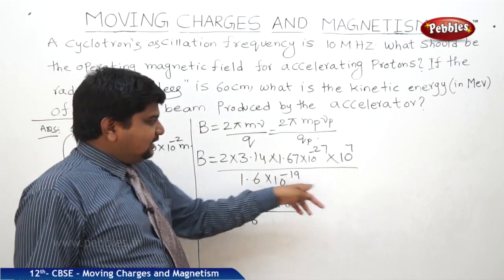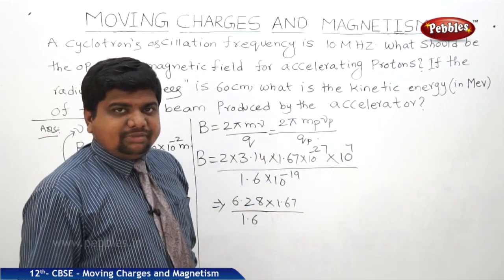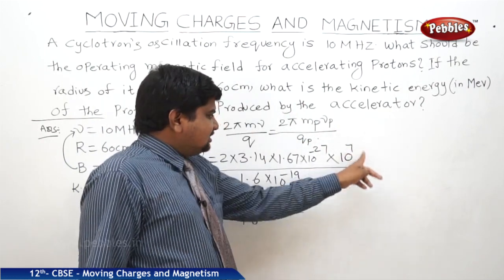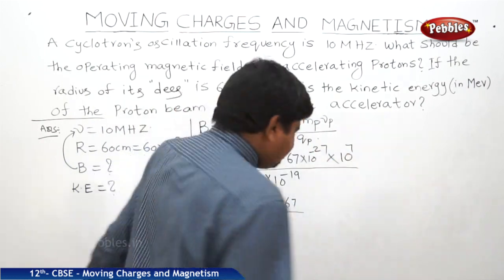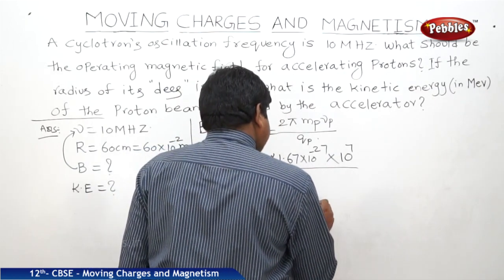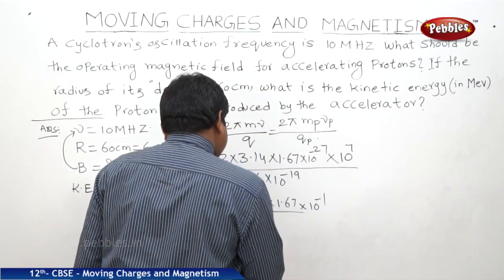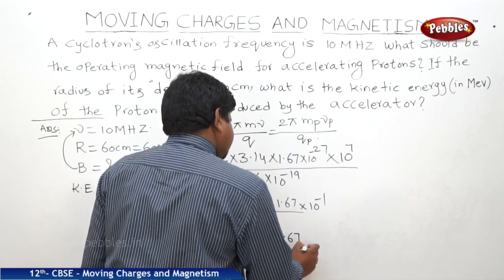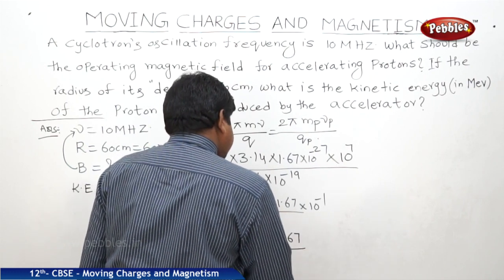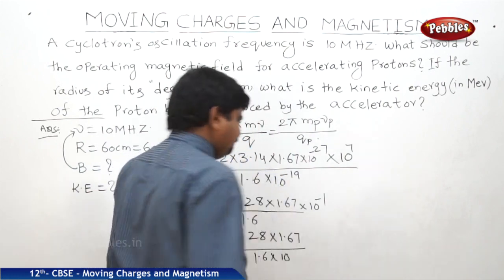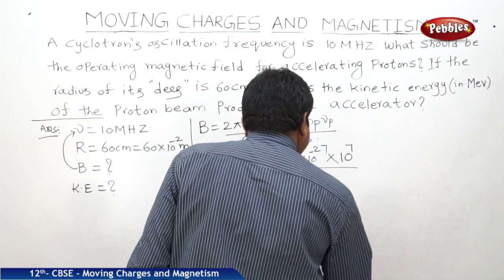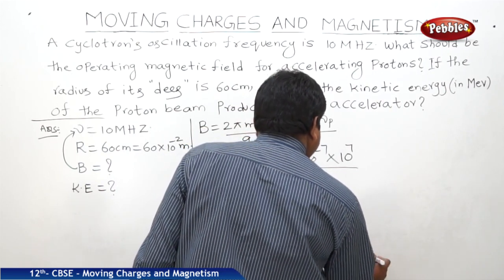This 10 power minus 19 goes up as 10 power plus 19. Plus 19 and 10 power 7 gives 10 power 26. 26 minus 27 gives 10 power minus 1. So it is nothing but 6.28 into 1.67 by 1.6 into 10. If you do the calculation, you will get approximately 0.66 Tesla.